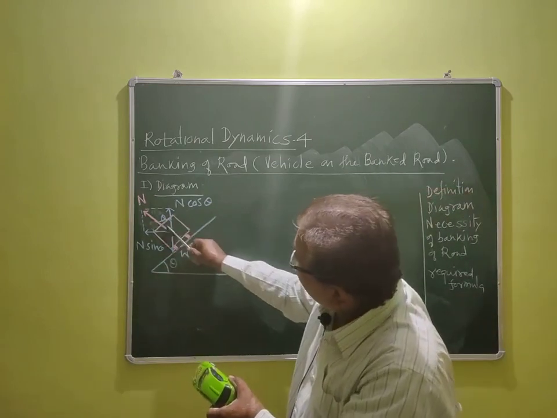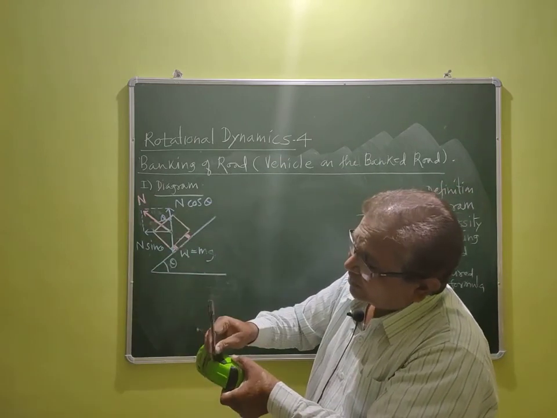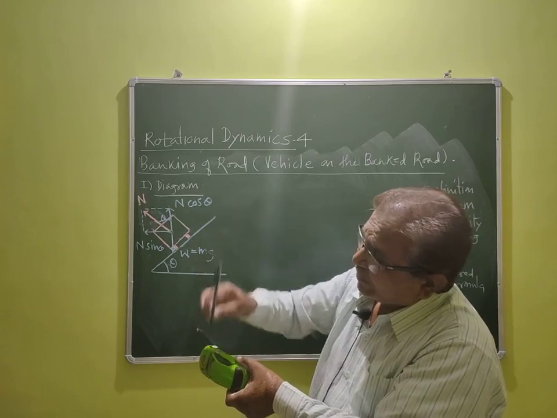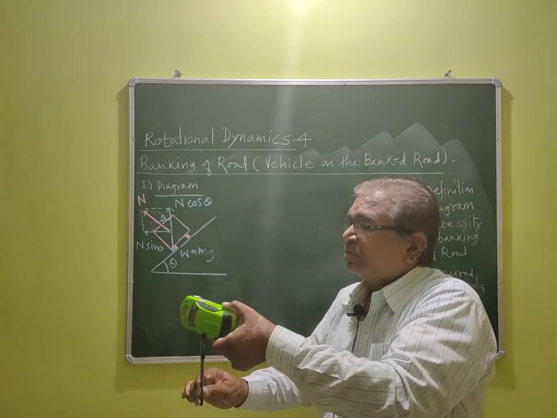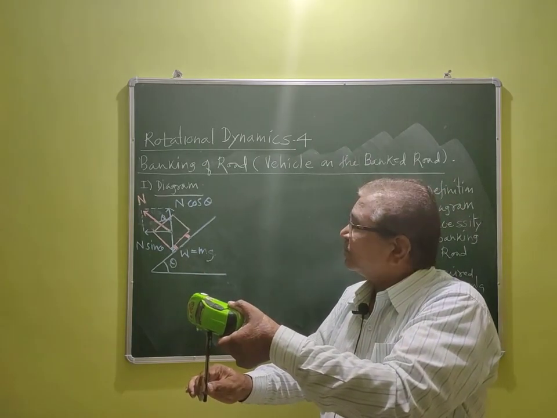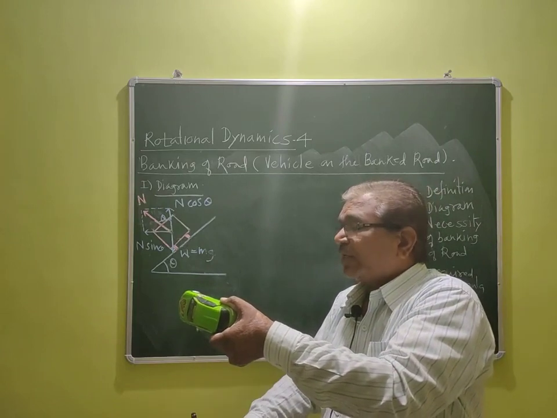So this is the normal reaction, and that normal reaction is divided into two components, N cos theta and N sin theta. We know the weight of the car, mg, is always vertically downward.